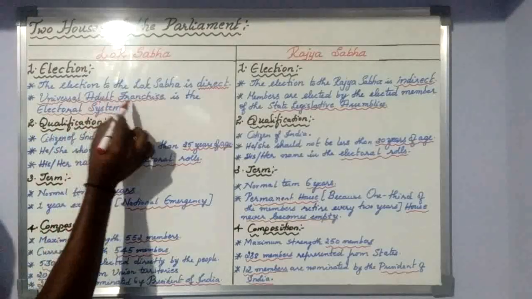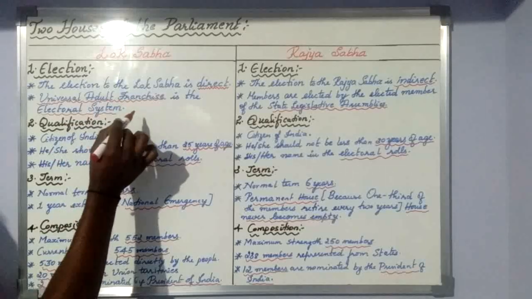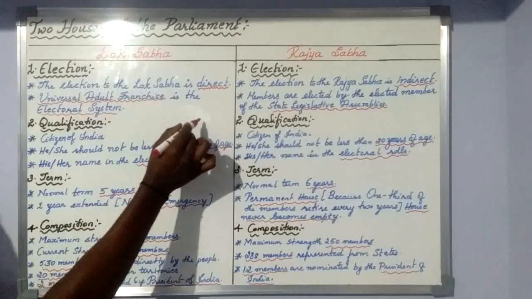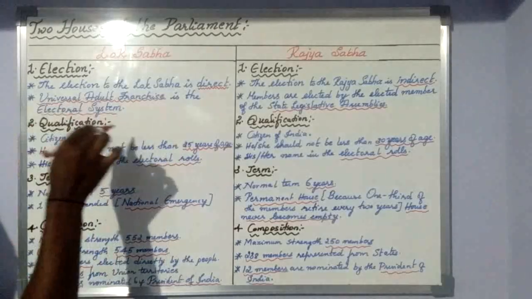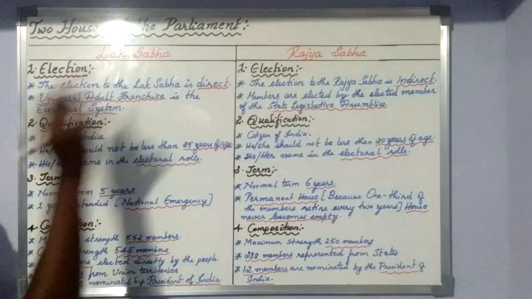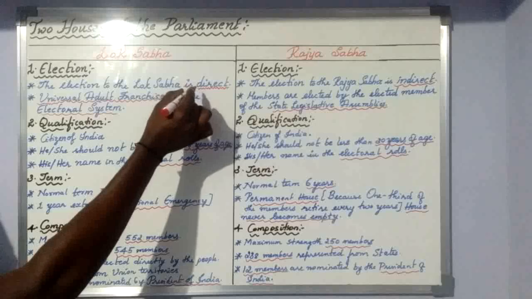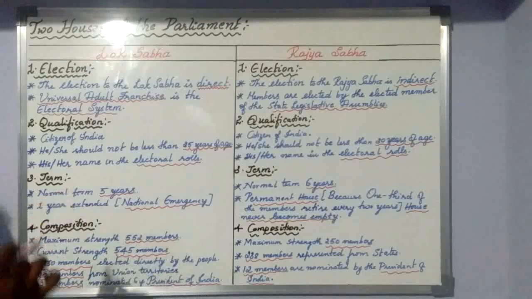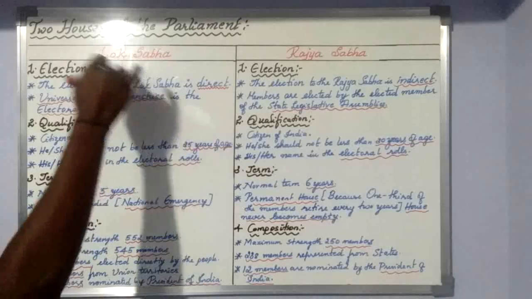Universal adult franchise method means he or she who has crossed or reached the age of 18 in India has a right to vote. That is nothing but the universal adult franchise method. This too is very important. Lok Sabha election is direct because a secret ballot is arranged, and the people themselves go and vote for the representative.